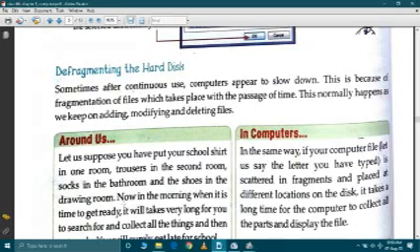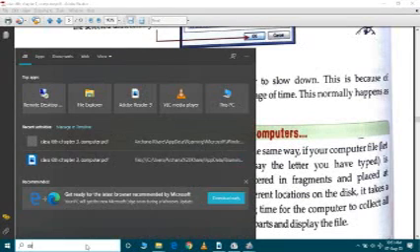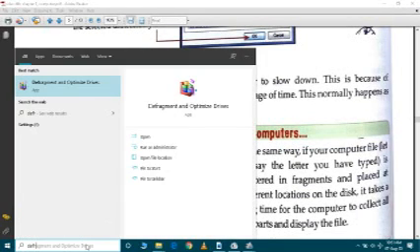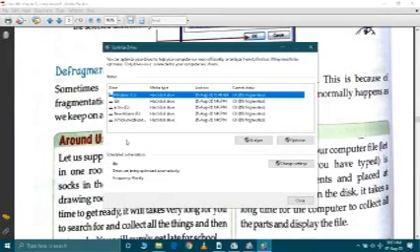So to restore that space, we need to use defragmenting of the hard disk. How do we do this? Go to search, write defragment. Here you will get the Defragment and Optimize Drives app. Open it, then analyze it and optimize it.